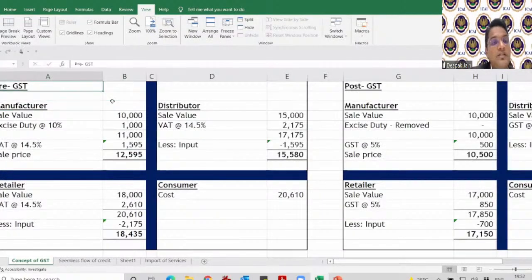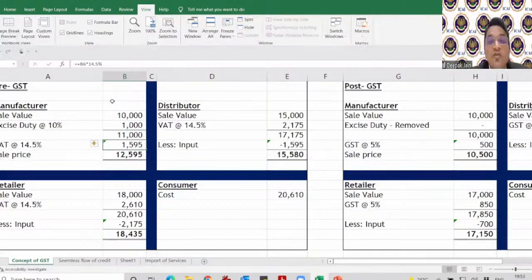We'll see what used to happen in pre-GST and what happens in post-GST, so that we get to know how GST works. In pre-GST, a manufacturer had to sell some goods. He will sell at 10,000 rupees. He was levying excise duty of say 10%. So 11,000 was the value.